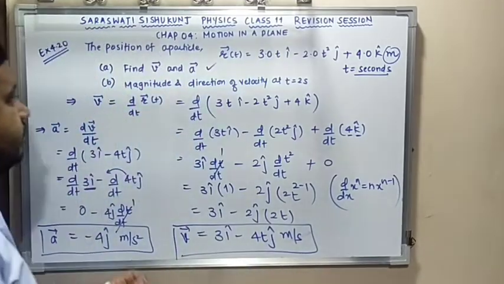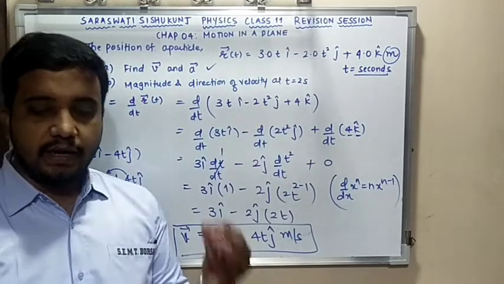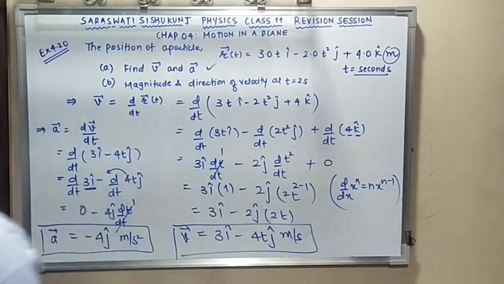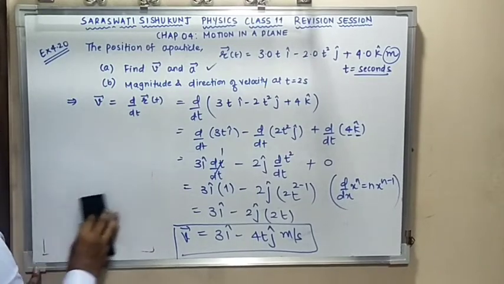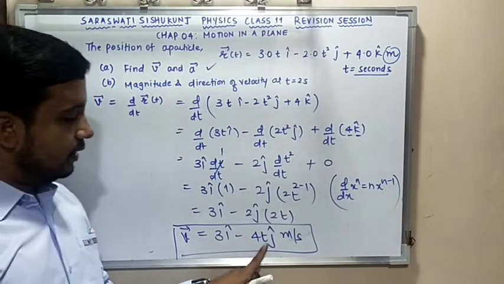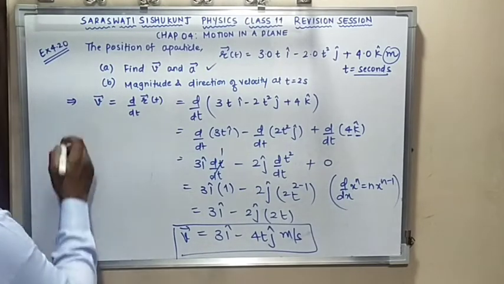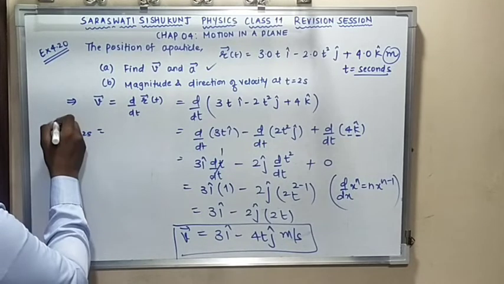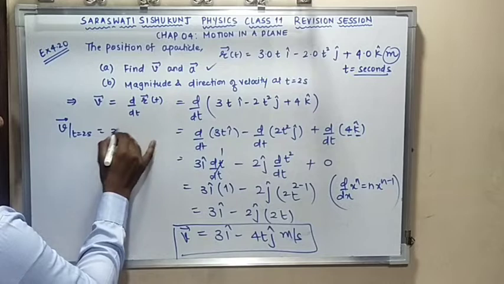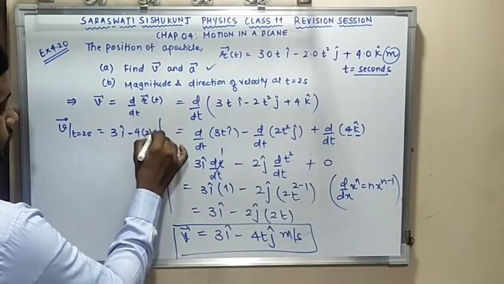Clear? Now moving to the next: magnitude and direction of velocity at 2 seconds. What I'll simply do is put t as 2 seconds in order to get velocity at 2 seconds. So I'll simply put 3i minus 4 into 2j.